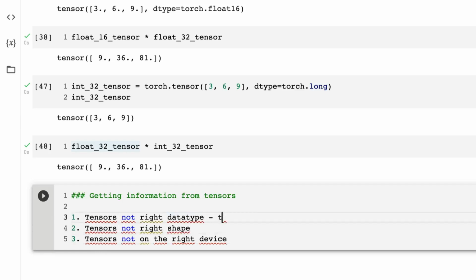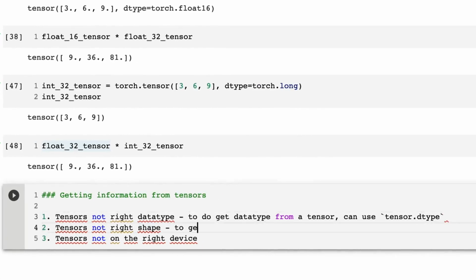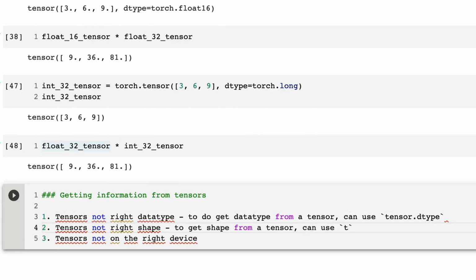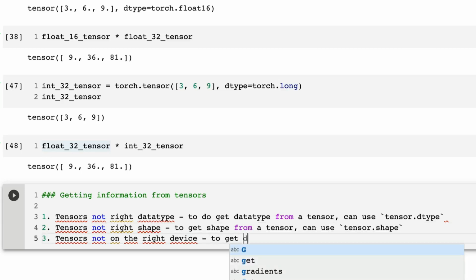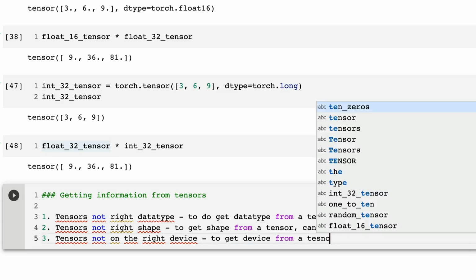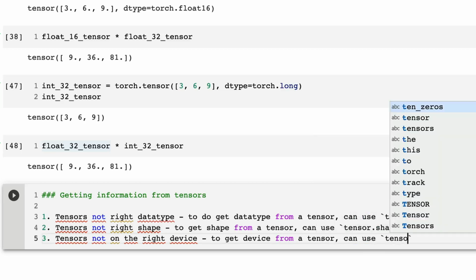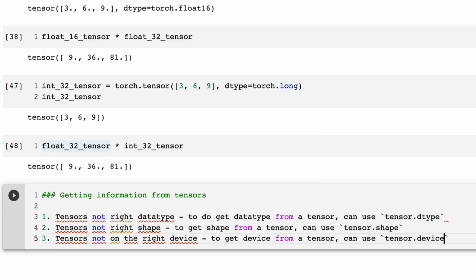So to get information from this, to get data type from a tensor, can use tensor.dtype. To get shape from a tensor, can use tensor.shape. And to get device from a tensor, which device is it on, CPU or GPU, can use tensor.device. Let's see these 3 in action.